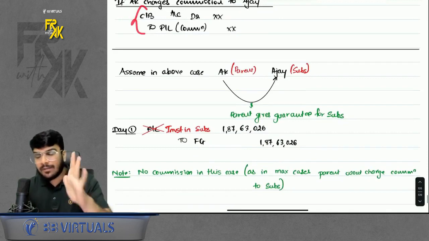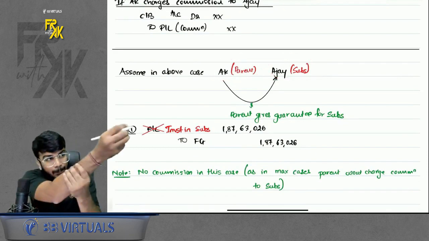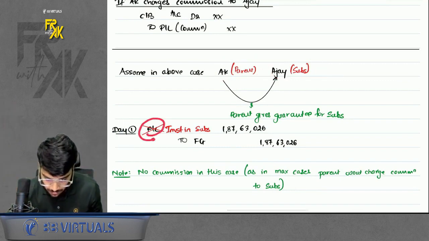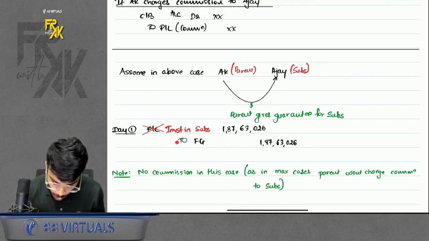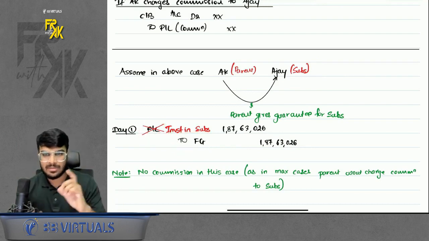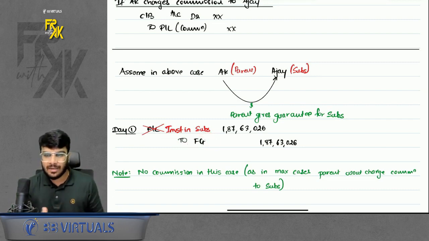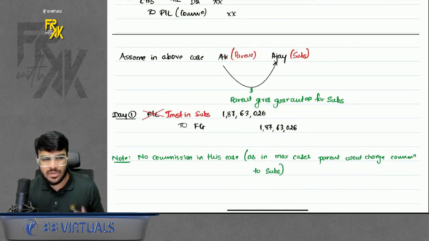Okay, but in the above case, let's assume AK was the parent, Ajay was the subsidiary, and the parent is giving guarantee on behalf of the subsidiary. In that case, on day one, whatever financial guarantee you book, you will not transfer to PNL, you will book it as an investment in subsidiary, because relationship is there. Of course, sir, why is it credited financial guarantee? Liability kind of a thing, na, that is why. Also, when there is a relationship involved, commission won't be involved.